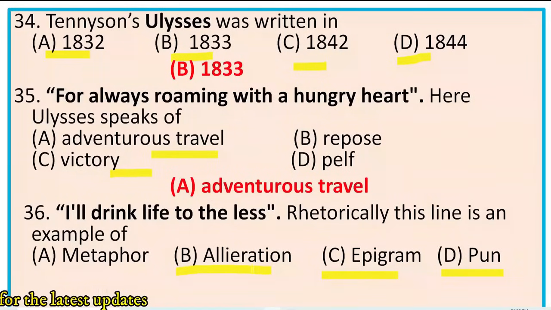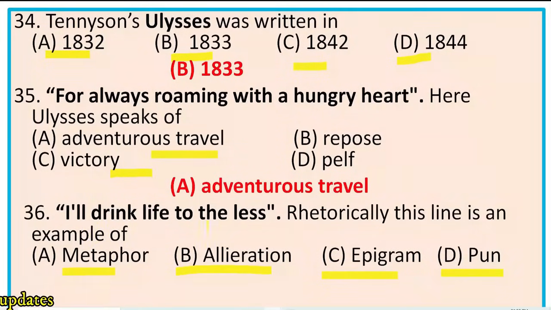In alliteration, the same letter or syllable or word is repeated at the beginning of successive or nearly successive words. For example, forest ferny flow, a faithful friend from flattering foe. And in a metaphor, an implied or implicit comparison is made between two different things or objects or ideas. And here, I will drink life to the lees.